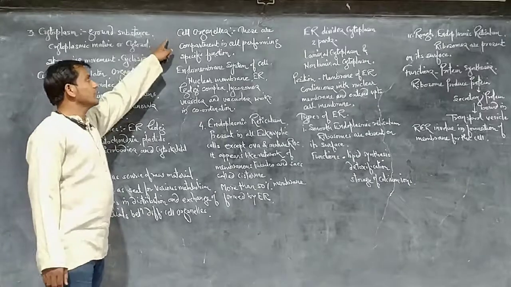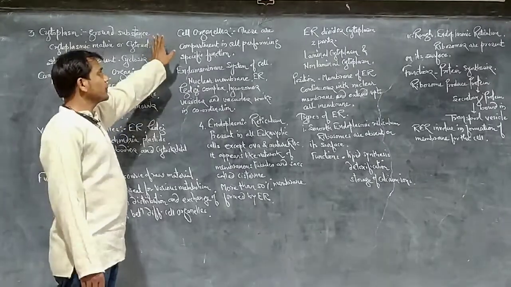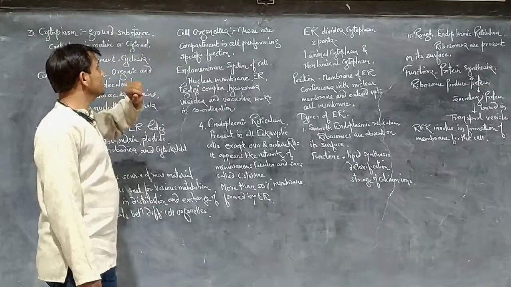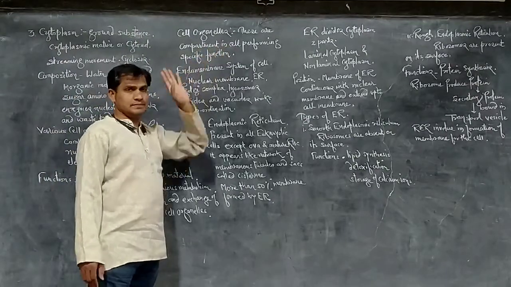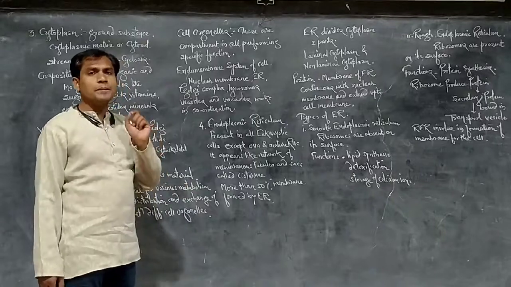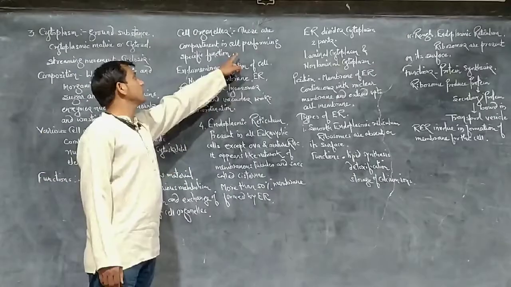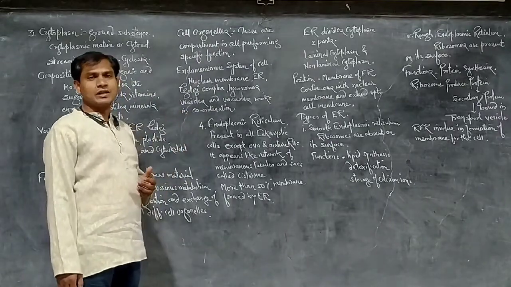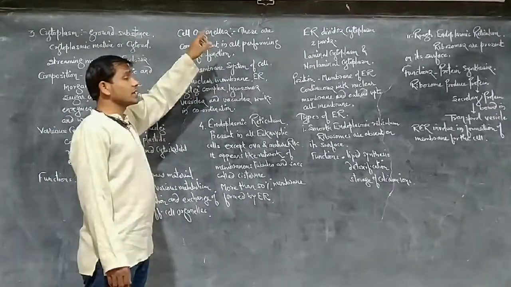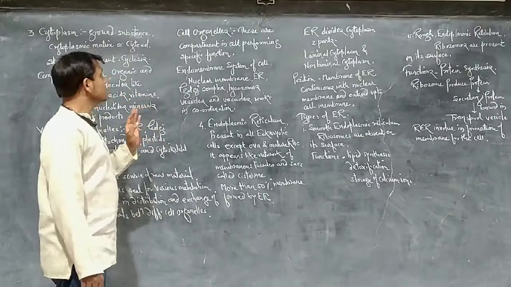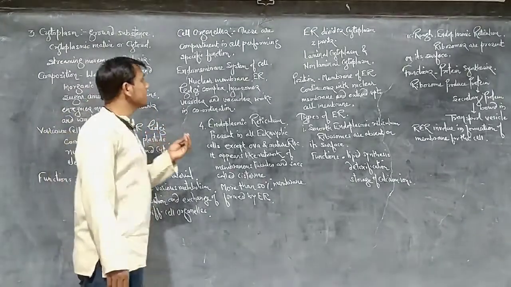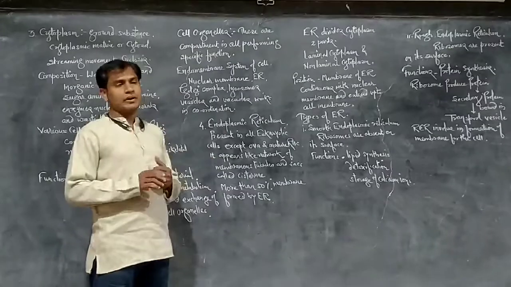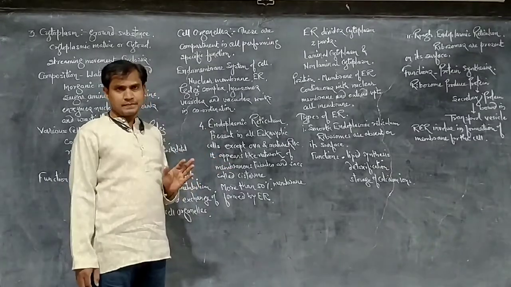Then another topic is the cell organelles. So what are cell organelles? Cell organelles are nothing but the compartments in the cell. These are smaller compartments inside the cell, each performing a specific function. That is nothing but a cell organelle. Some cell organelles work in coordination with others, while some work independently.